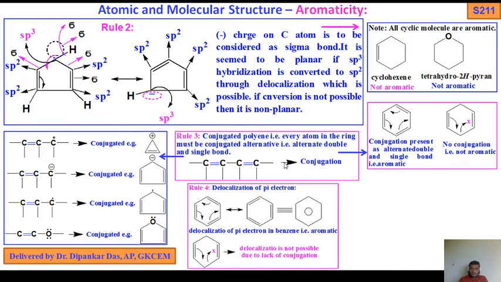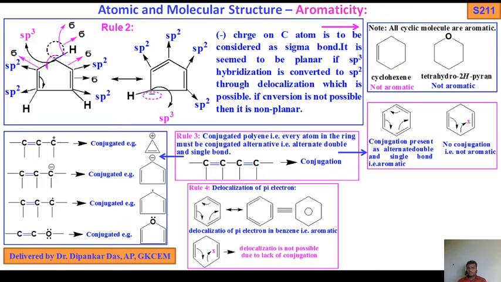Now, conjugated systems: C double bond C, bond, C plus; C double bond C, bond, C negative; C double bond C, C radical; C double bond C double bond C, bond, O possessing a lone pair of electrons. So this is the conjugation.